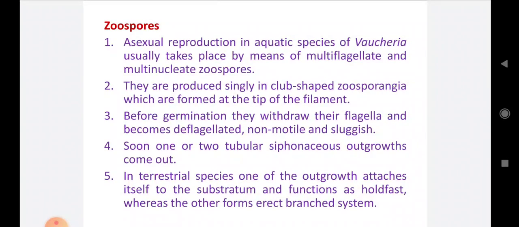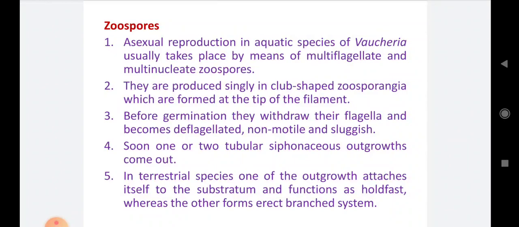The one spore type, that is the zoospore. The details about the zoospore. Number 1, asexual reproduction in aquatic species of Vaucheria usually takes place by means of multiflagellate and multinucleate zoospores. Where are these zoospores developed? In aquatic species of Vaucheria.